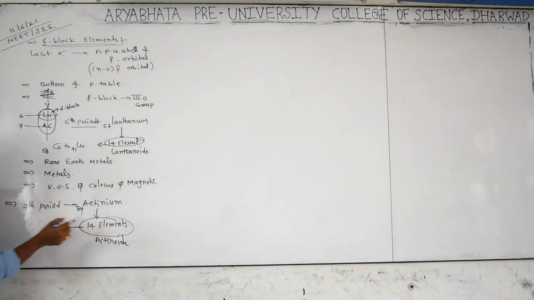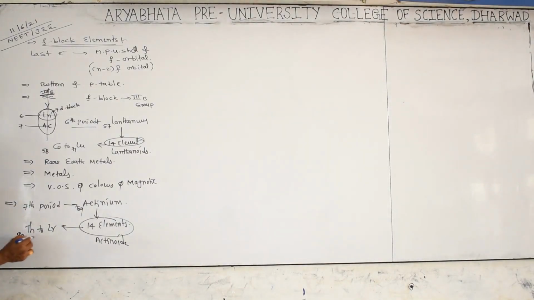What are those 14 elements? From thorium to lawrencium, atomic number 90 to 103, having similar properties like actinium. That's why they are called actinoids. These are all radioactive elements. They also have variable oxidation numbers, colors, magnetic character and so on.